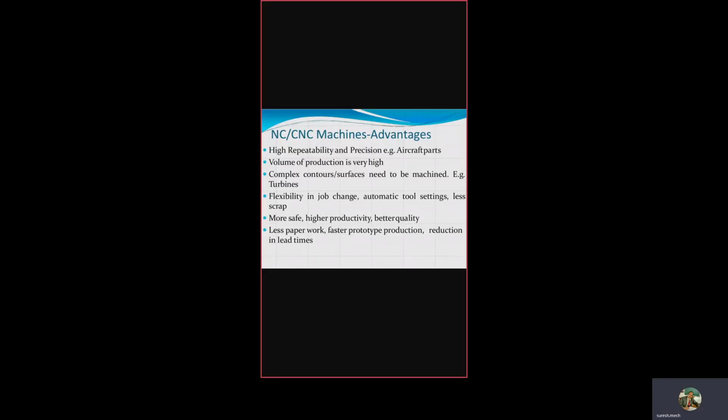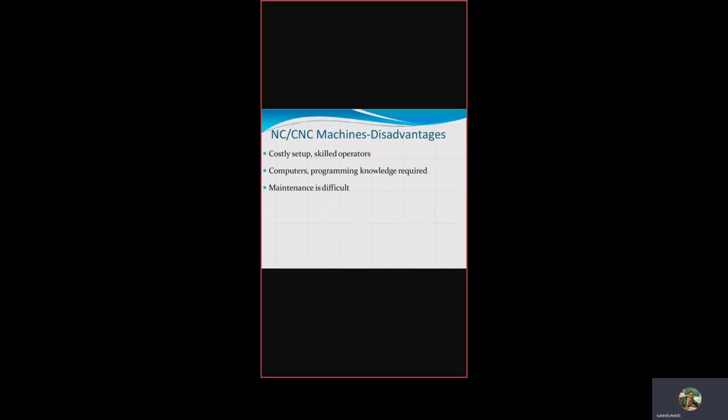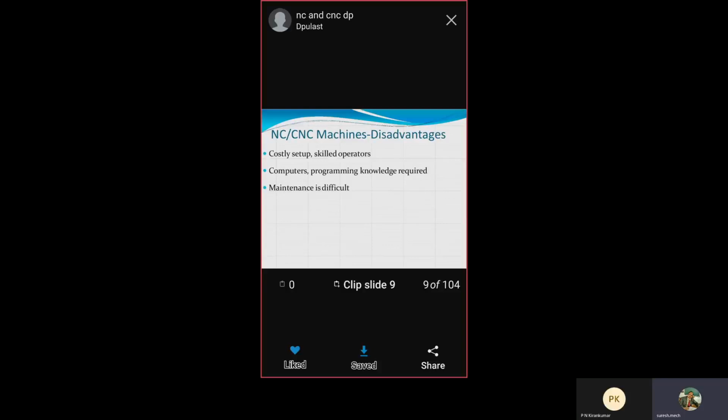But these are certain NC and CNC advantages. NC and CNC also have certain disadvantages, or drawbacks, you can call them. Initial cost is more because the technology you are using is a high-level technology. Therefore, high capacity microprocessors are required, and technology related to controlling equipment is required. Naturally, the initial cost, called the setup cost, is very high.